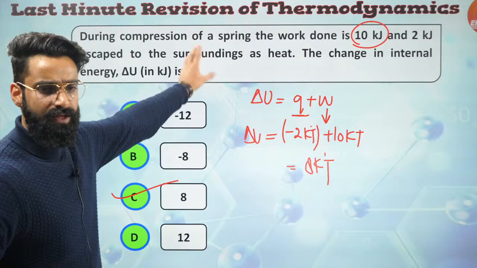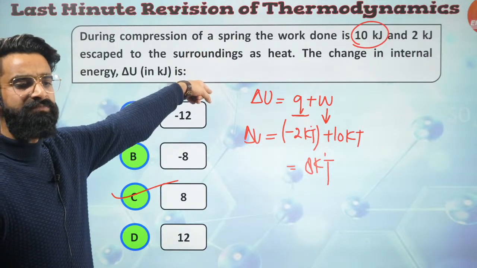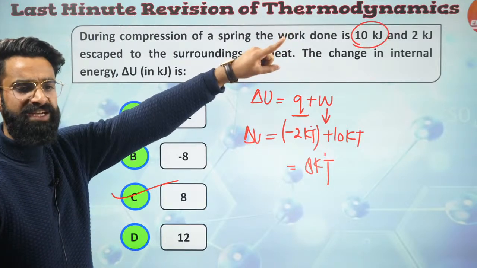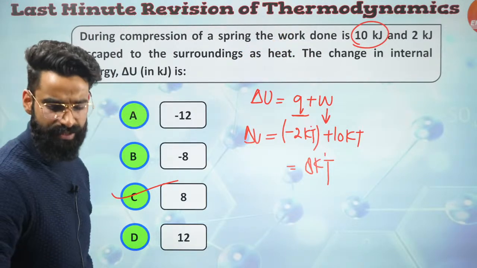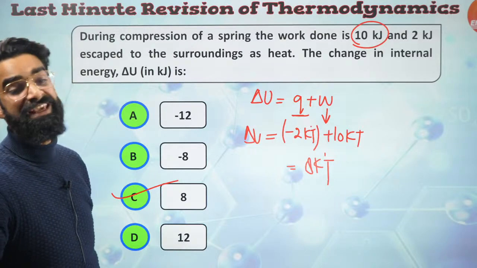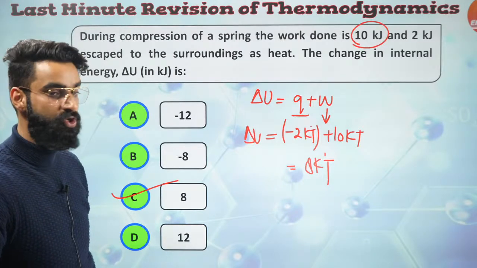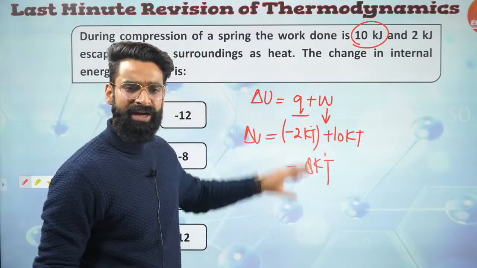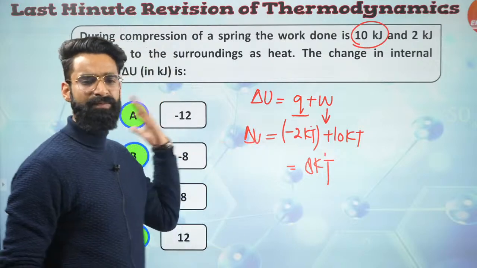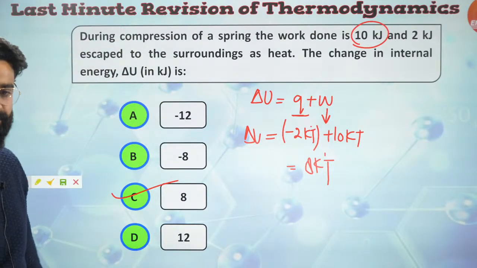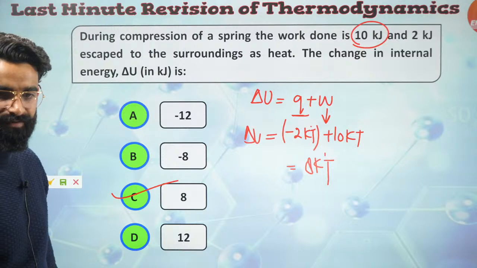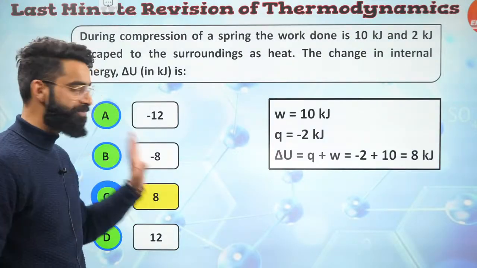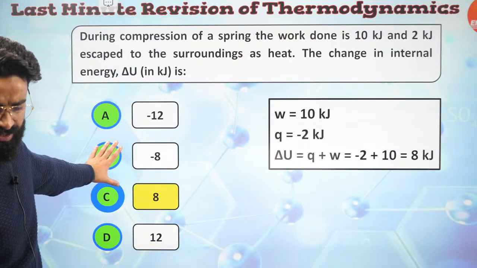It's very simple, guys. We know during compression work is done on the system, and whenever work is done on the system, W value is taken to be positive. So W is equal to plus 10 kilojoules, you can see on the screen. At the same time, heat is released by the system, and whenever heat is released by the system, Q value is taken to be negative. That is why I took the Q value negative, W value positive. As per the first law of thermodynamics, delta U is equal to Q plus W. So I get delta U is equal to 8 kilojoules. Exactly, guys. It's going to be option C as the correct one, and this question was asked this year, 2020.